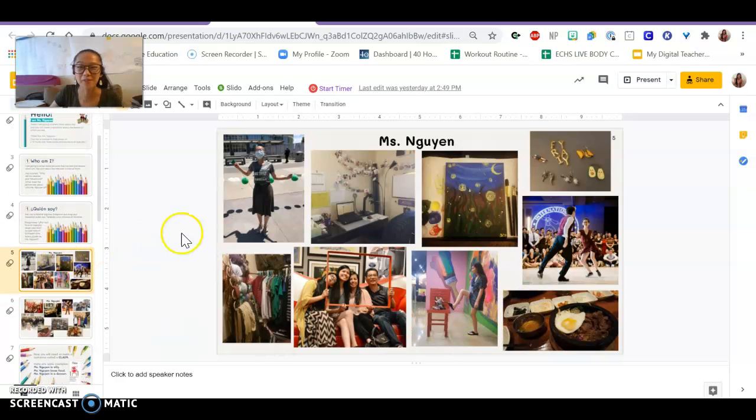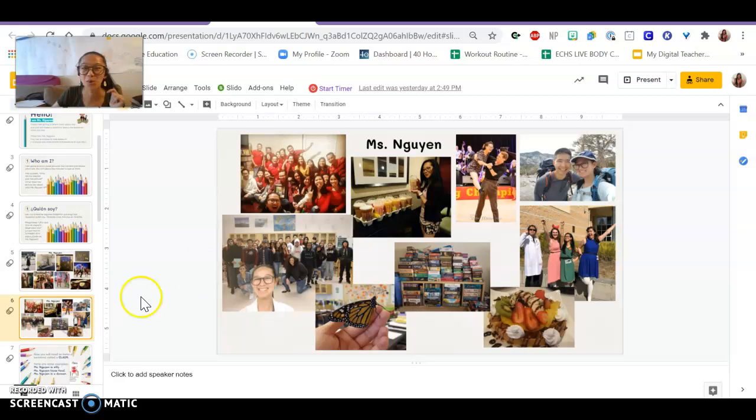And we said, what could we find? We saw Miss Nguyen teaching, we saw a desk, we saw painting, we saw some earrings, we saw some dancing, we saw some food, clothes, family, right? And then more pictures, more of my family. Here are some of my students from class. There's a butterfly, there's boba, there's more dancing, there's some hiking over here. These are some of my friends, some games, more food and desserts.